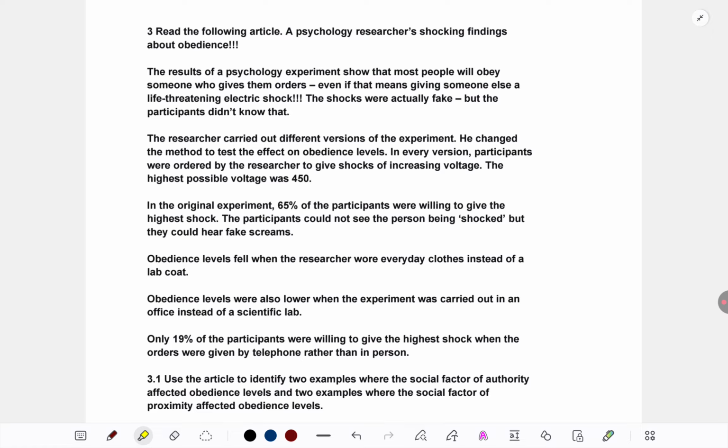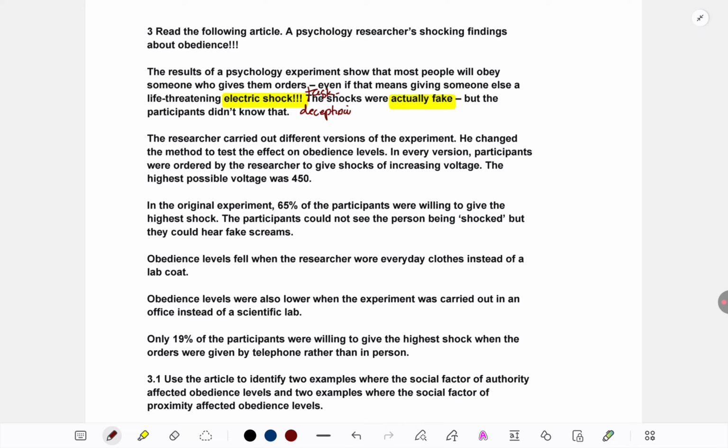The results of an experiment showed most people will obey when someone gives them orders, even if it means giving someone shocks. So here we see a task of some sort in the study. Some participants are being asked to deliver shocks and they are not refusing. Out of obedience, they are doing even that, an extreme action. The shocks were fake, but the participants didn't know. So we get some deception element here. We don't know whether later they will ask us questions on deception or not. But wherever we can identify things, we should keep marking them. What if there is a question on ethics later? It'll help us to answer that.